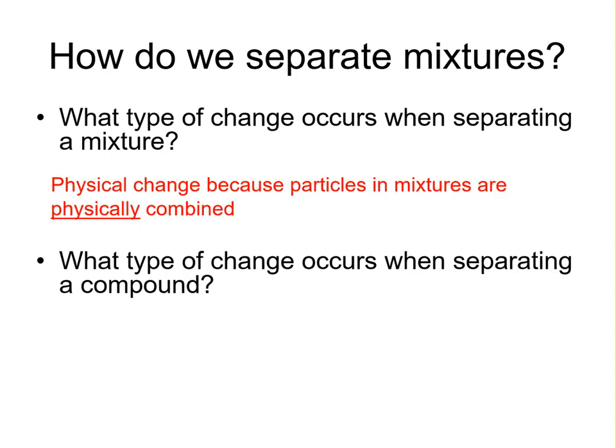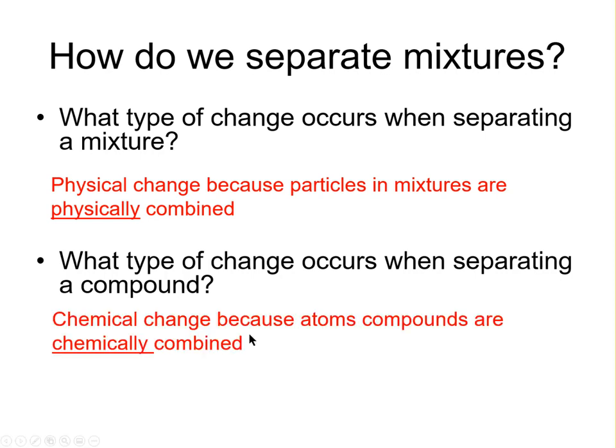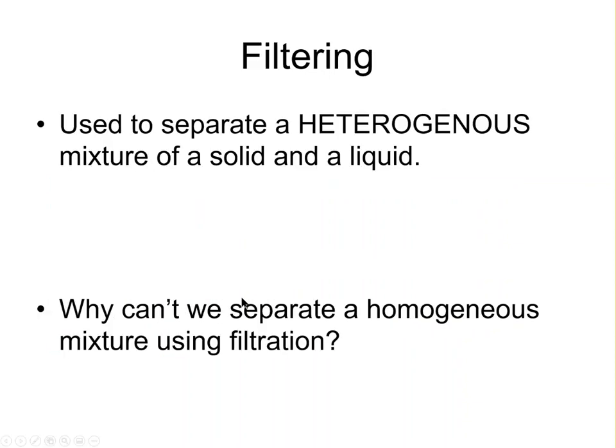The reason we can separate a mixture with a physical change is because the particles in the mixture are physically combined. They're not bonded together. So when we're separating a compound, we actually need something called a chemical change because the elements in the compound are chemically combined together. And we'll talk a little bit about physical and chemical changes in topic 2 of this unit.